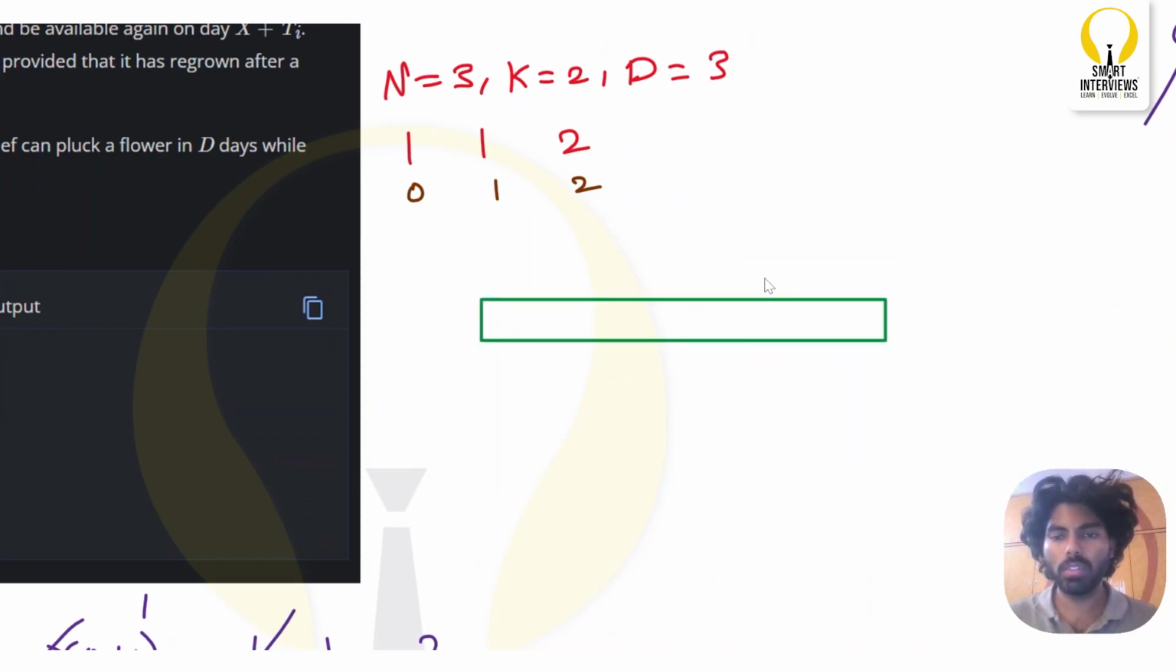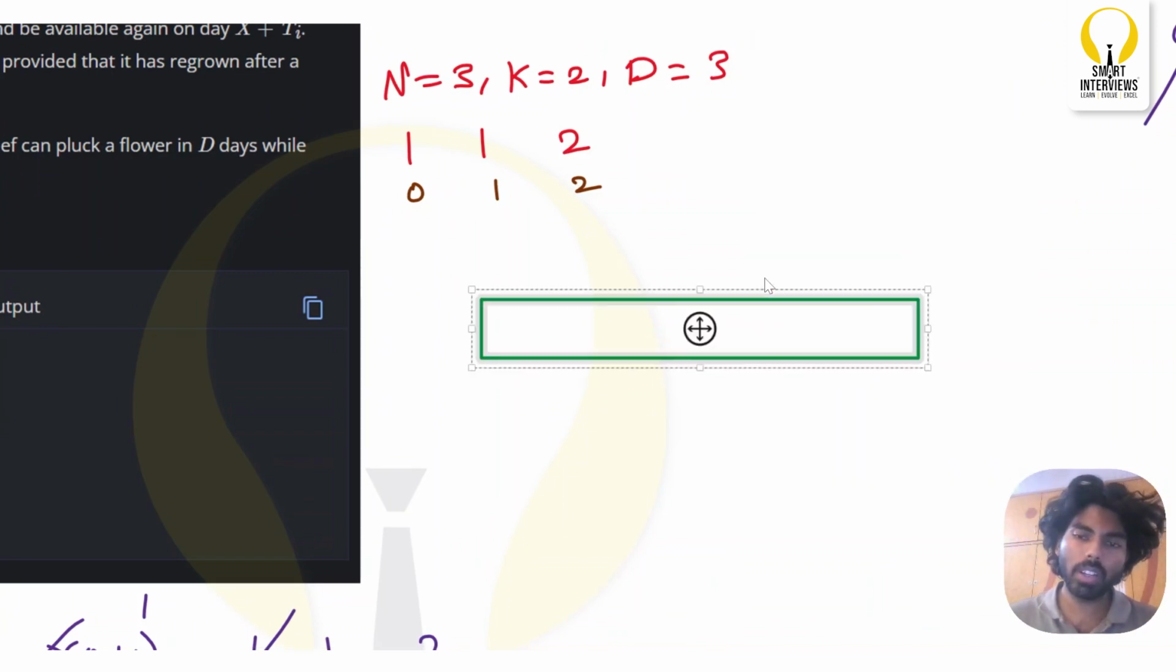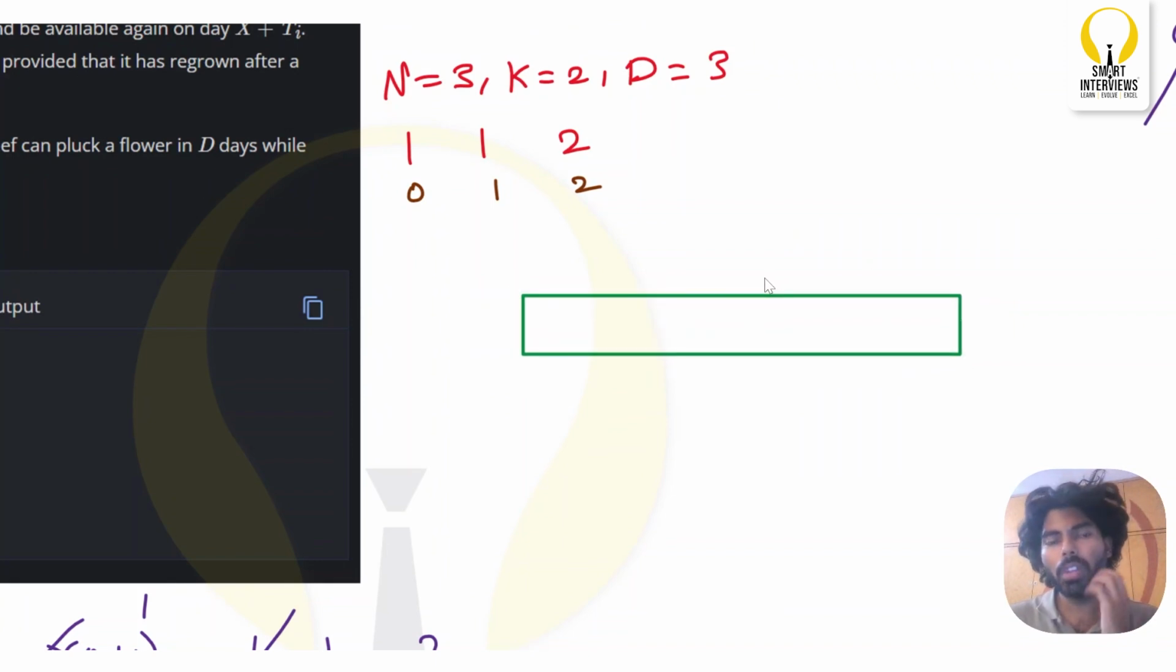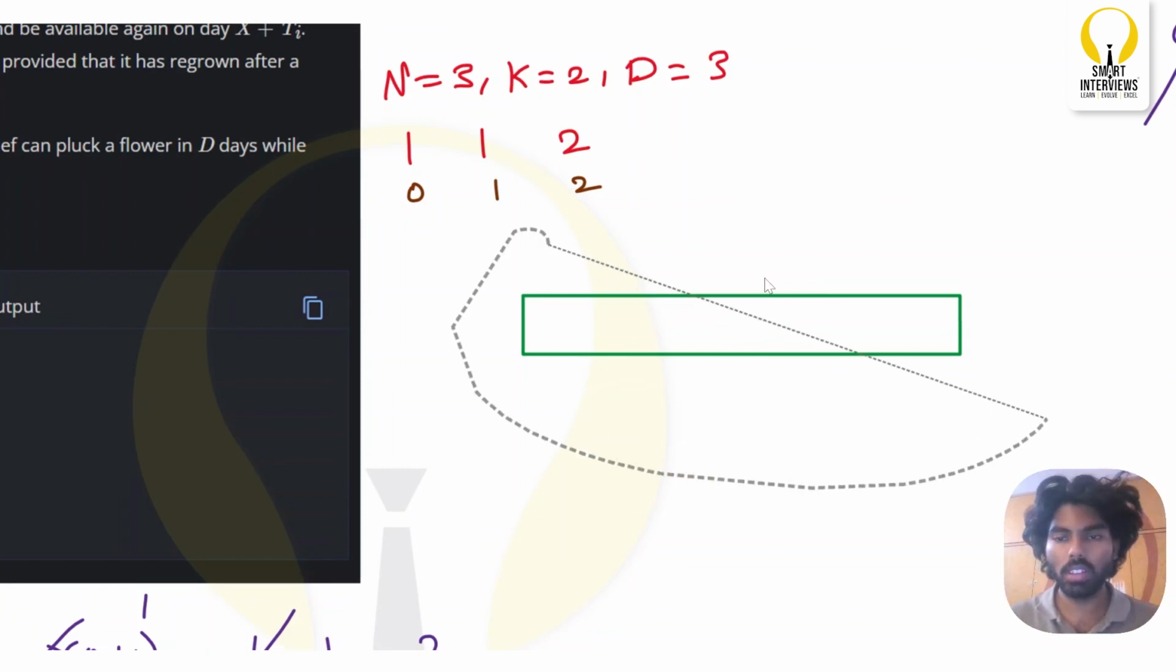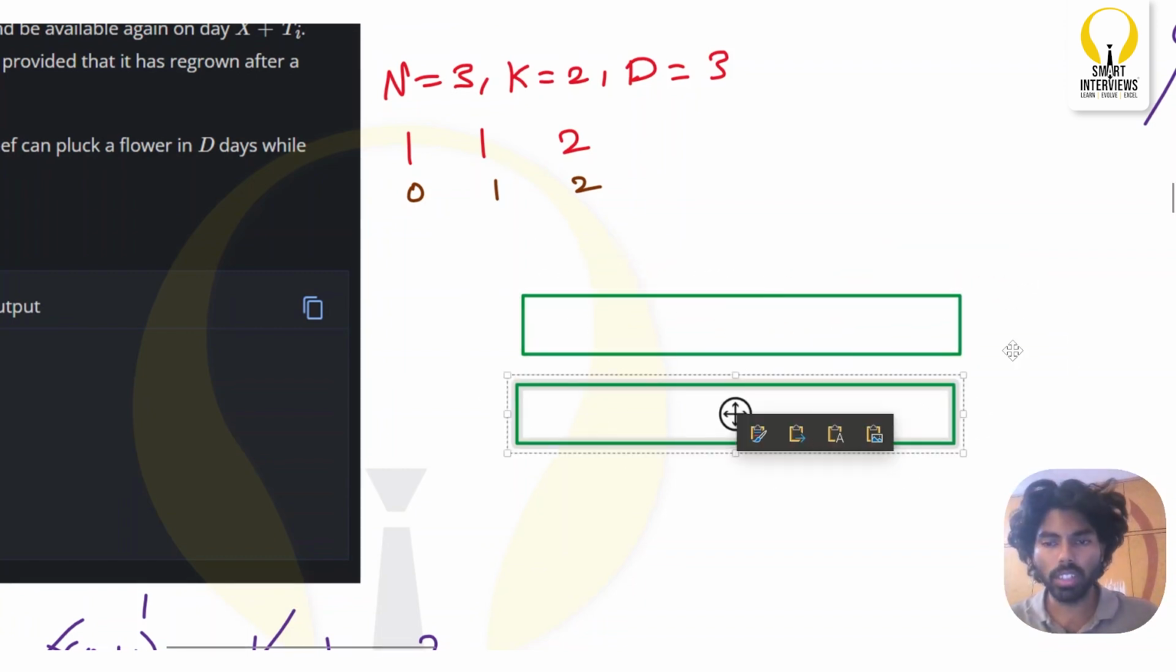So one is nothing but which will tell me how many flowers are there to pluck. Like at the particular day, are there any flowers to pluck from the garden or not? Okay, this is my first thing. So we will discuss what data structure it is afterwards.